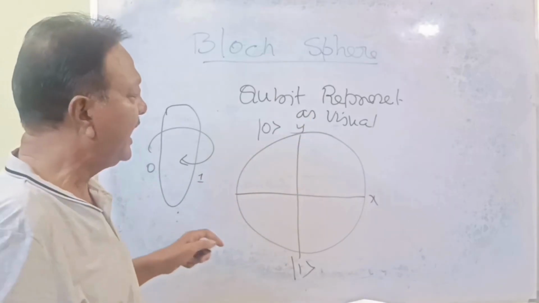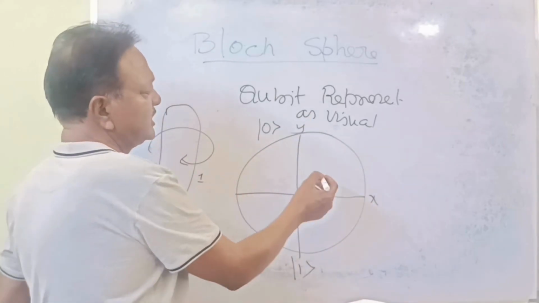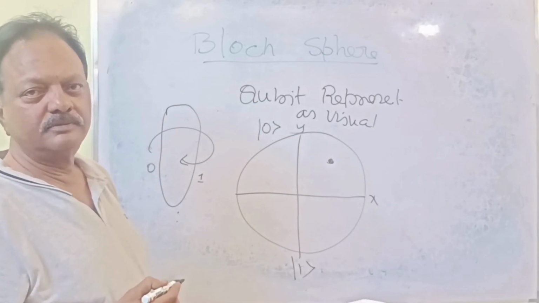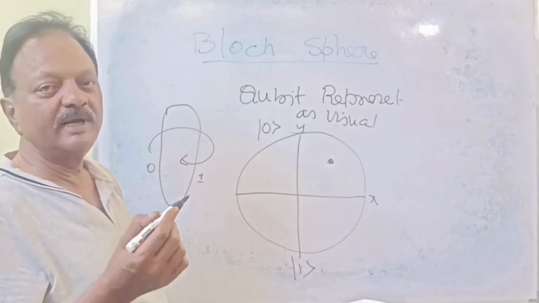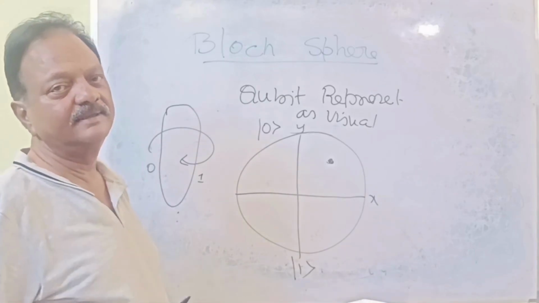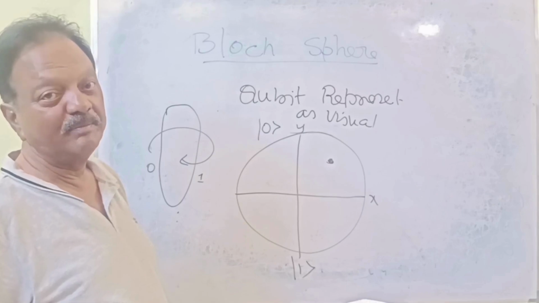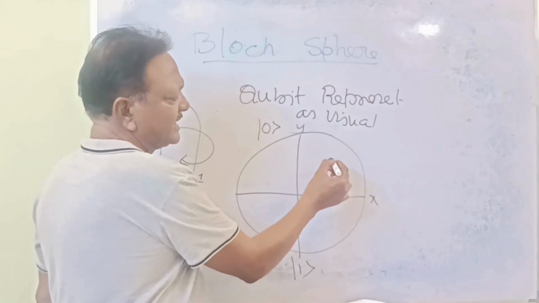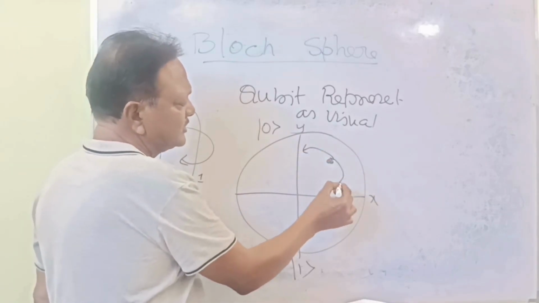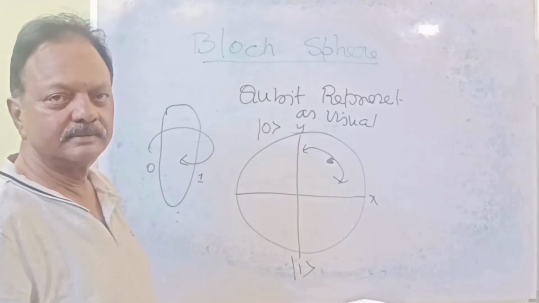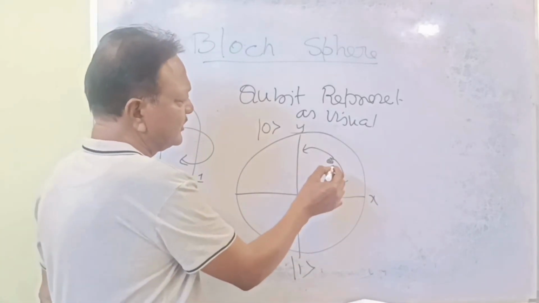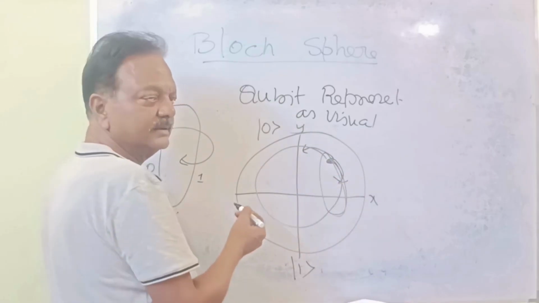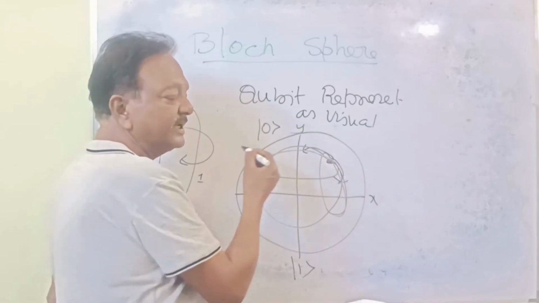Okay, understood? And wherever it may be in this Bloch sphere, any vector. Vector means which has a direction and amplitude, length. For example, this is a vector. This vector can move like this rotation or like this rotation. This vector can rotate like this, or maybe like this. What it means?